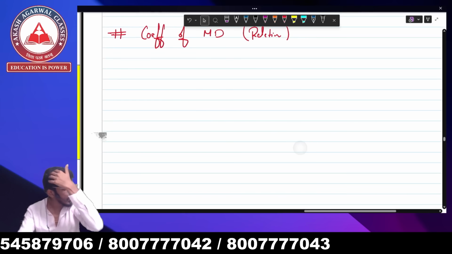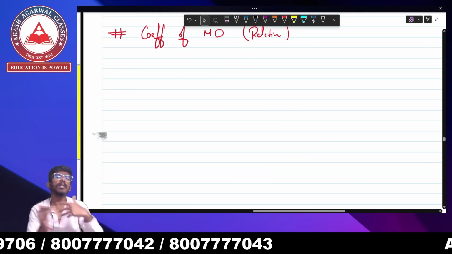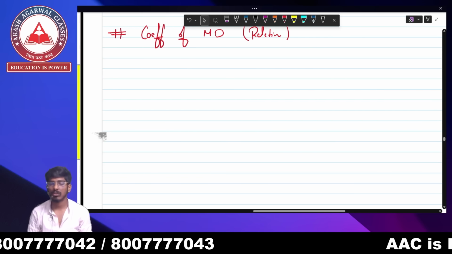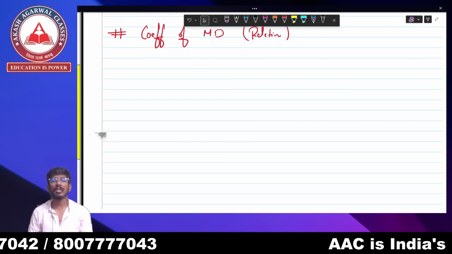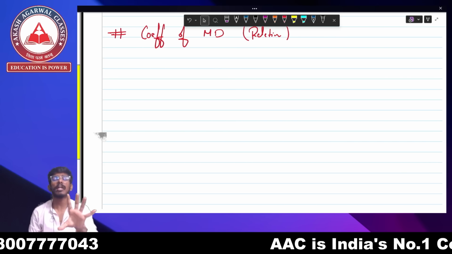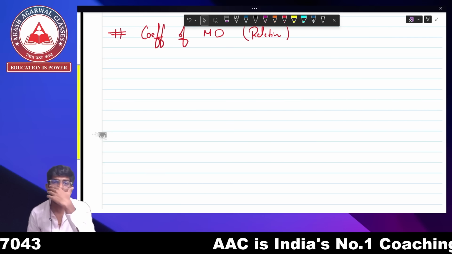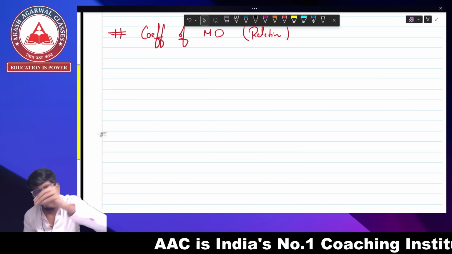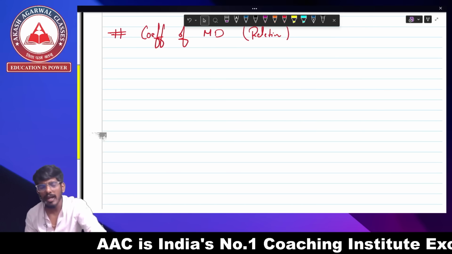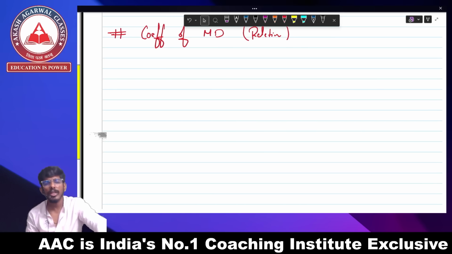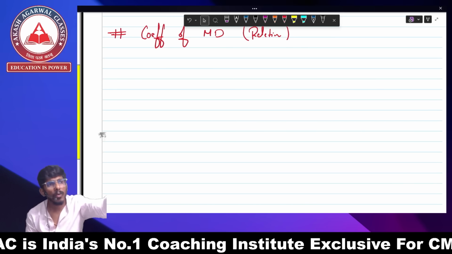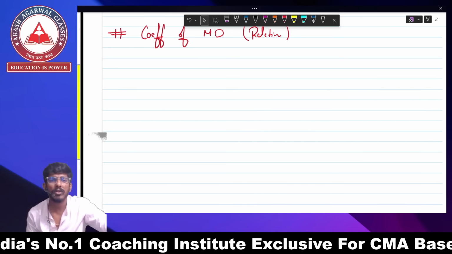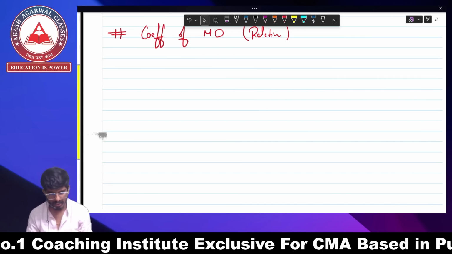For finding coefficient of mean deviation, you need mean deviation. If the question is asking you to find coefficient of mean deviation, it is mandatory that you need mean deviation. So for finding relative dispersion, you are going to need your mean deviation, the absolute dispersion. You have to keep that thing in mind.